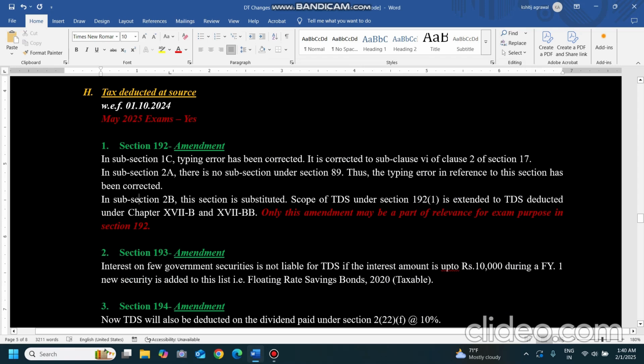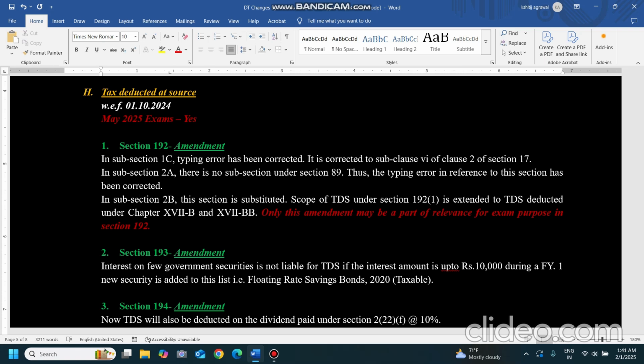Coming to TDS, the amendments are applicable from 1st October 2024. Now, Section 192. Section 192 says about some amendments which are applicable under Section 2B. So there 1C and 2A, those are typo errors. We can avoid it, no problem. In subsection 2B, they say that the section is substituted. So what they have done, they have increased the scope of TDS under 192 subsection 1.